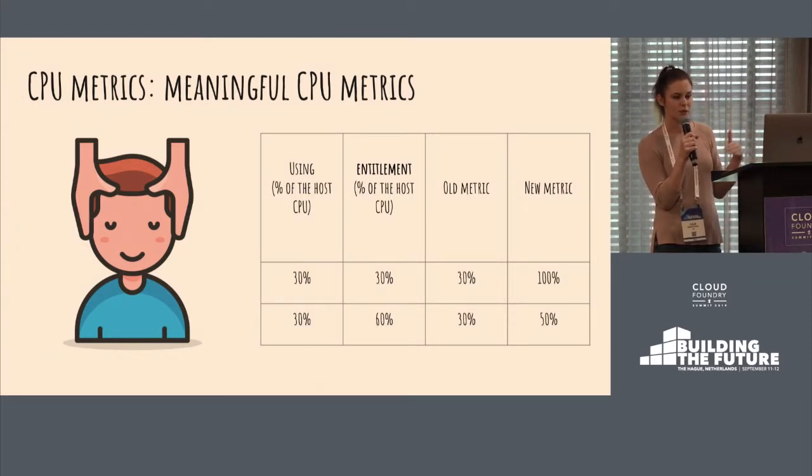For the old metric, it doesn't really matter what your fair share is or how much CPU you're kind of allowed to use. It will always show you 30%. For the new metric, it does make a difference. So if you're using 30 and you're entitled to use 30, you'll see 100%.